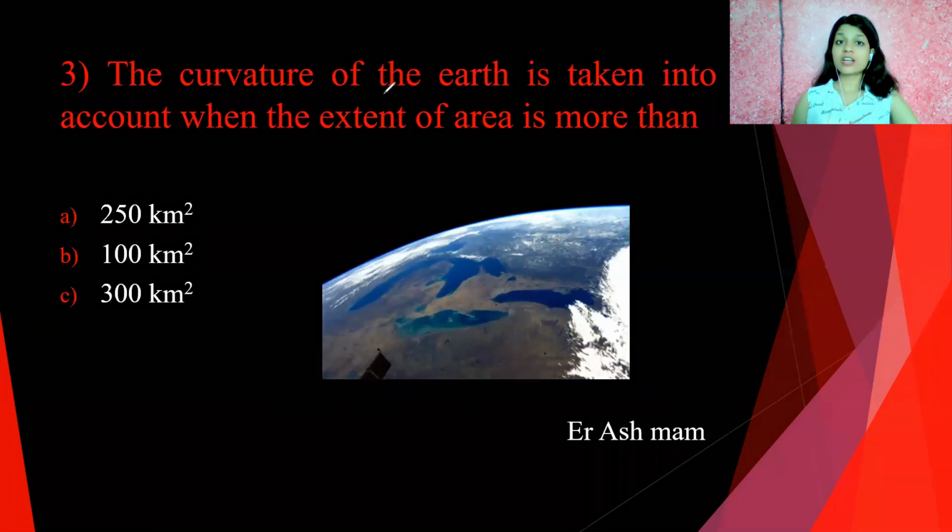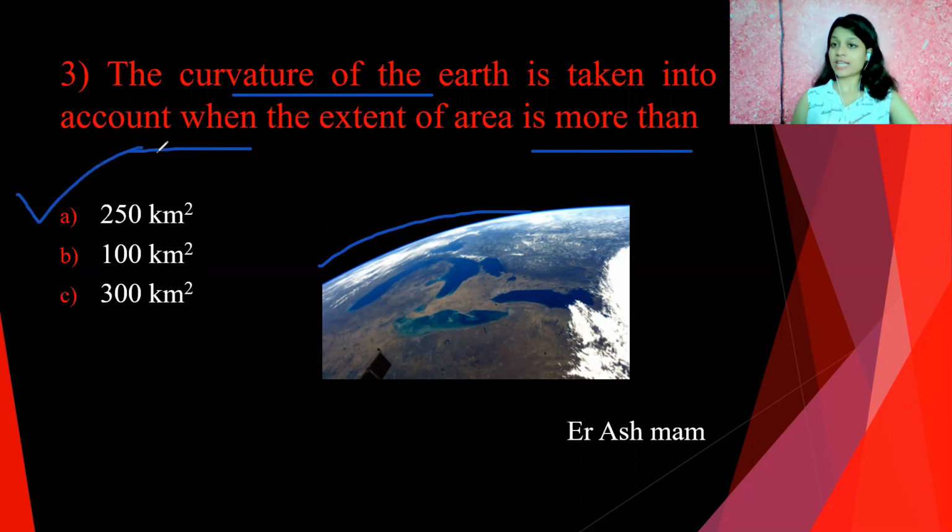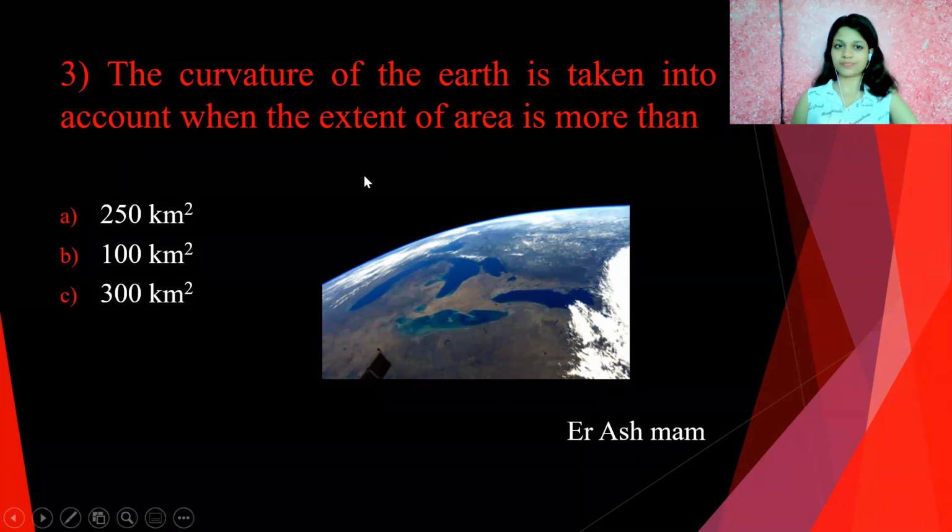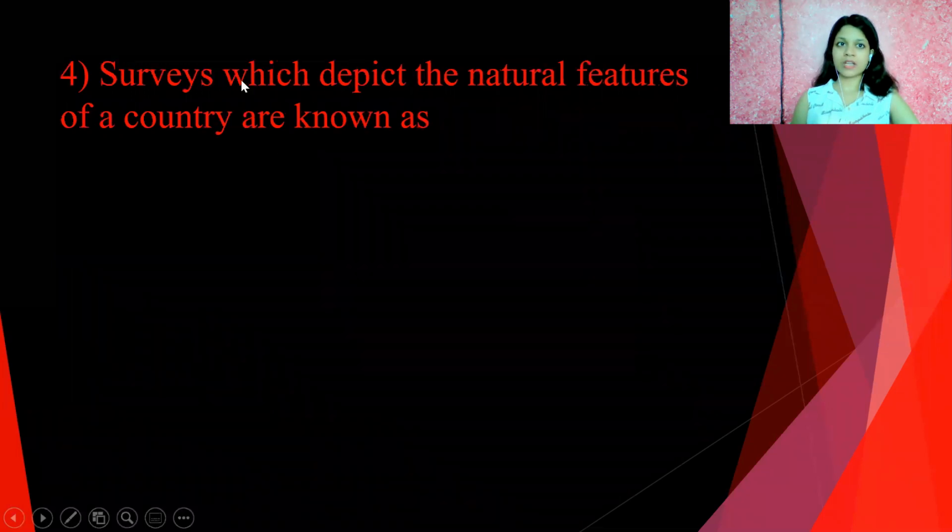Third question is, the curvature of the earth is taken into account when the extent of area is more than. We know that we consider curvature of the earth if the area is more, and the value is 250 kilometers square. That means if the area is more than 250 kilometers square, then we consider curvature of the earth, or we go with geodetic surveying. If the area is less than 250 kilometers square, then the surface of the area is plane, or we ignore curvature of the earth. So the value is 250 kilometers square. Answer A. Next question.